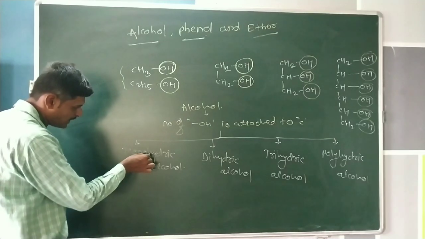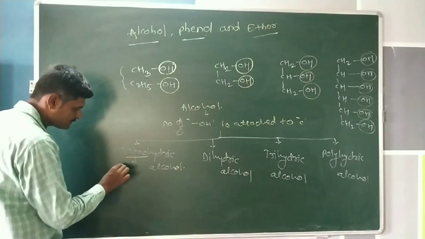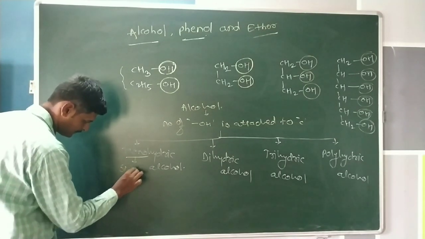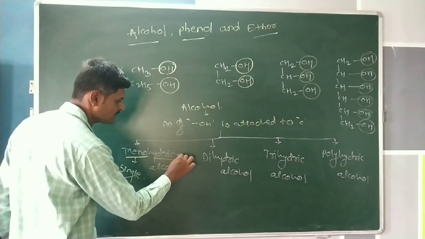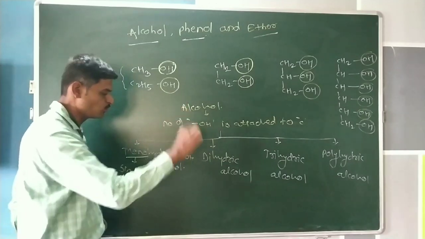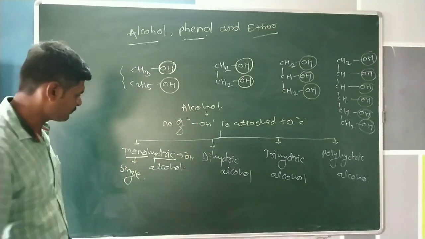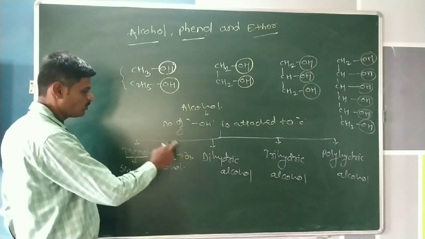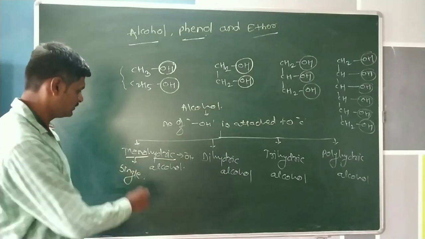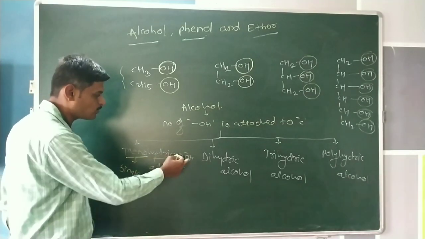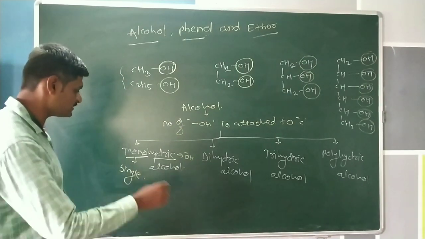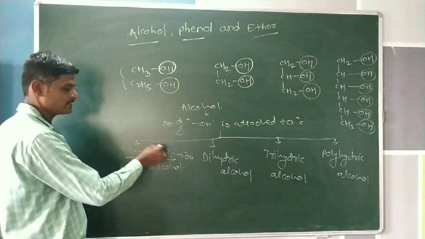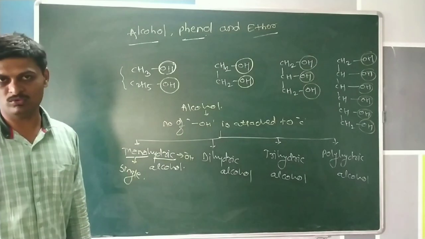Firstly, in the case of monohydric alcohol, mono means single. Hydric means hydroxy group. If a single hydroxy group is present in a molecule, then we consider this alcohol a monohydric alcohol.